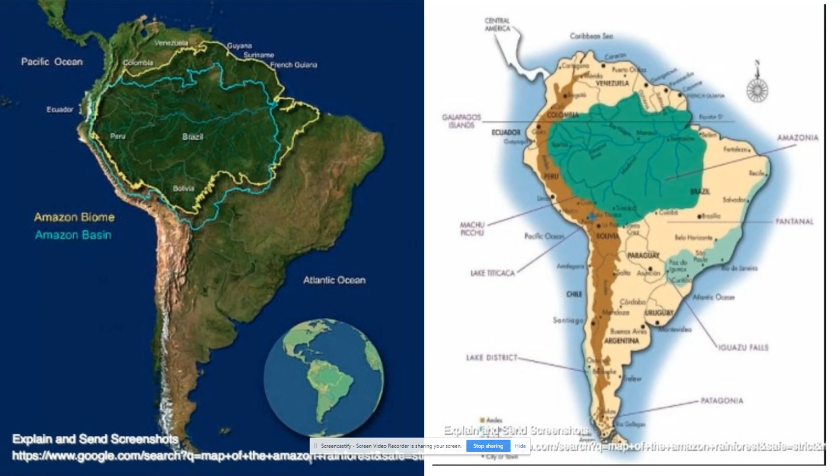So when we're looking at the Amazon rainforest, we're talking about South America. Okay, so here's South America, and the Amazon rainforest is this area here. So that's the area that we're talking about.